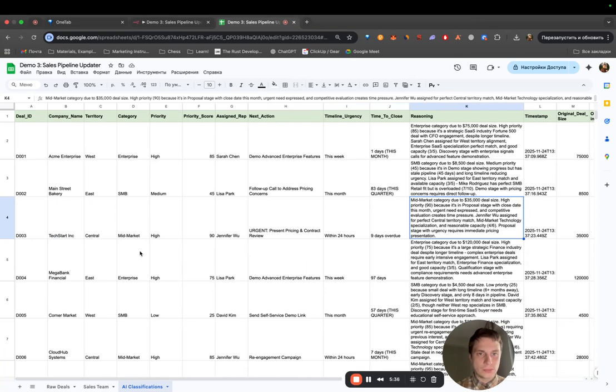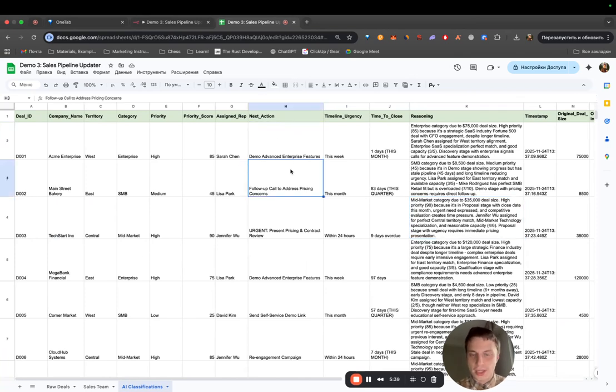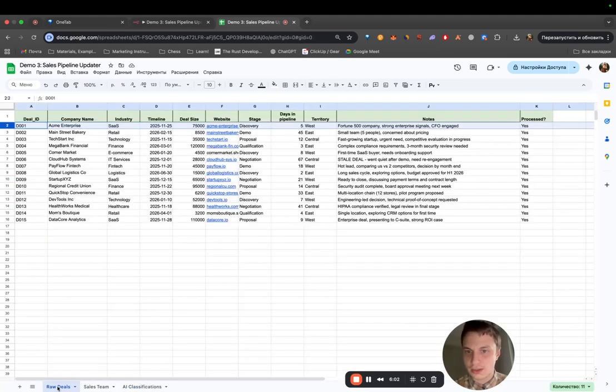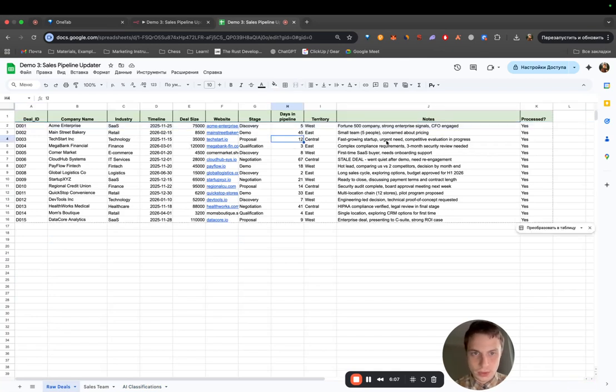Let's also look at next actions. Next actions are something that is very important to not lose the deal, to not let it slide out of the sales representative's attention span. And for example, we have priority scores, and we see that the next action for TechStart Incorporated is urgent. Why is it urgent? Let's check. TechStart Incorporated, urgent need. They have an urgent need and a competitive evaluation in progress.